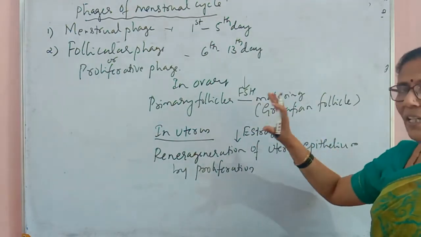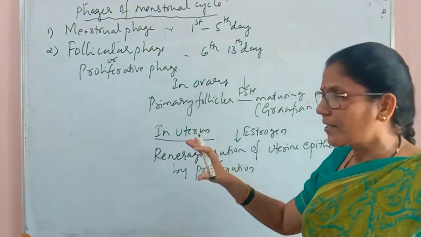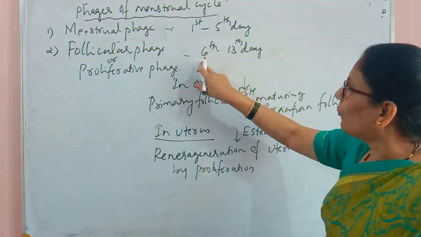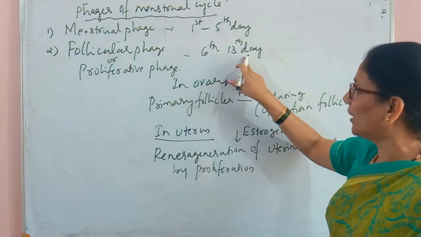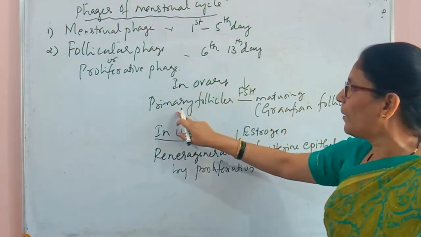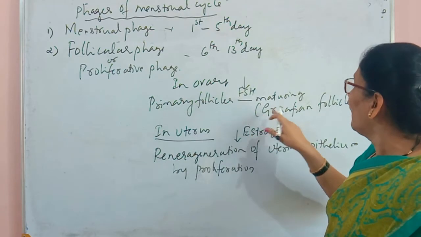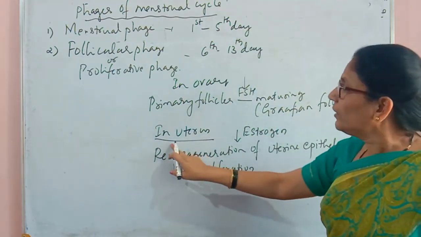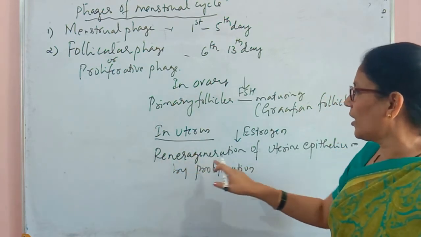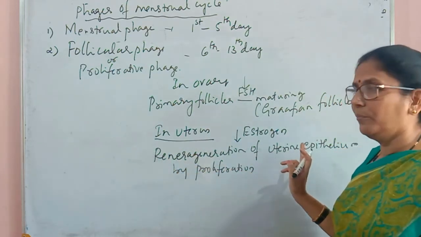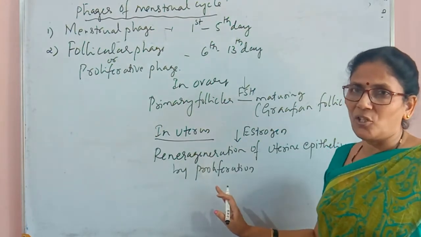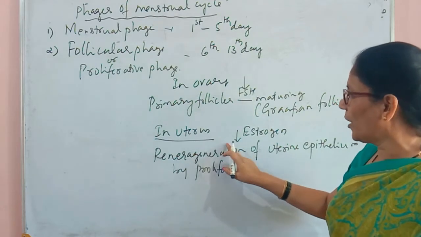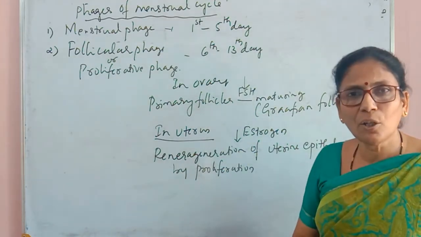So simultaneously there are two events in two places of the female reproductive system during the follicular phase, that is the 6th to 13th day. In the ovary, primary follicles are becoming Graafian follicles, and in the uterus, regeneration of the uterine epithelium takes place by proliferation. In the ovary FSH is influencing this process, and in the uterus estrogen is influencing this process.